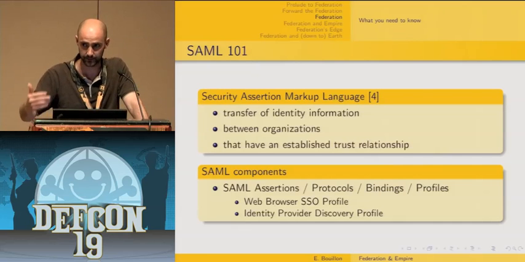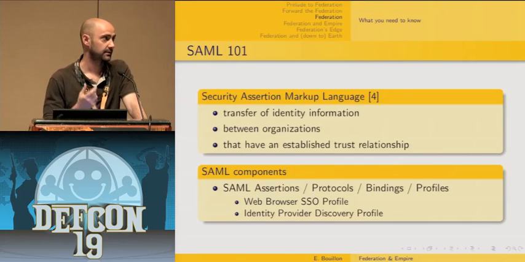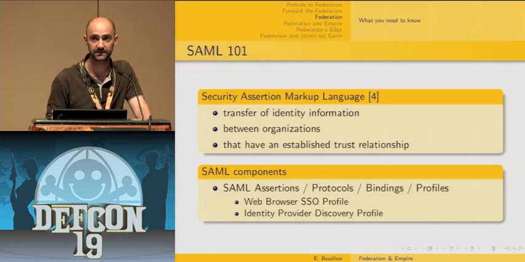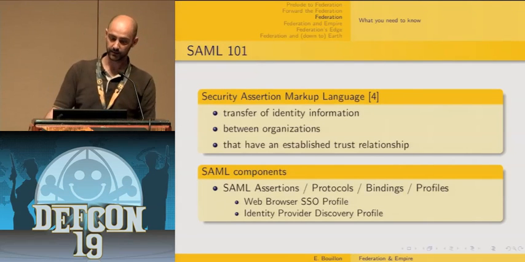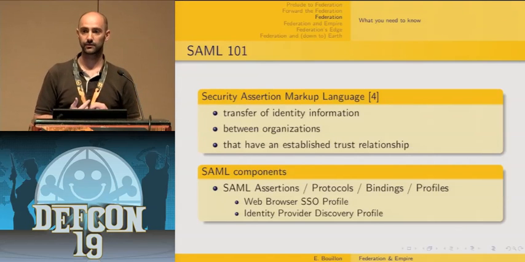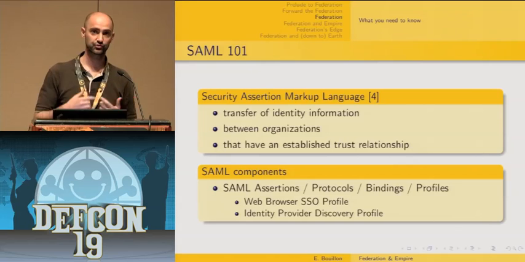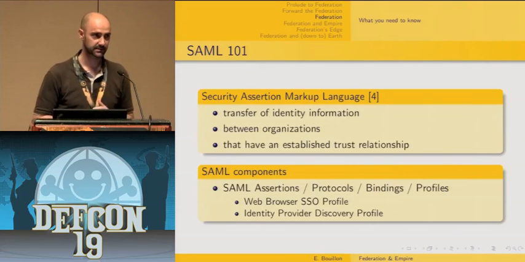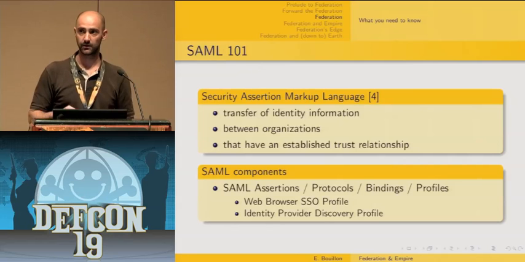SAML stands for Security Assertion Markup Language, and basically it consists of building block components which, once put together, allow a given number of use cases to be supported. And these components primarily allow the transfer of identity information like authorization, attributes, and so forth between autonomous organizations that have an established trust relationship. That's the primary goal of SAML.